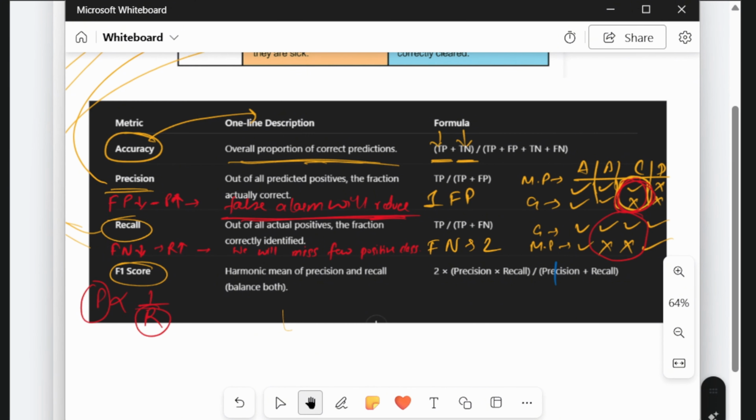F1 score is the harmonic mean of precision and recall. It is helpful when we want our model to find as many positives as possible, that is high recall, while avoiding too many false alarms, that is precision. So the difference between accuracy and F1 score is that accuracy is the percentage of all correct predictions, whereas F1 score is the balance between precision and recall.